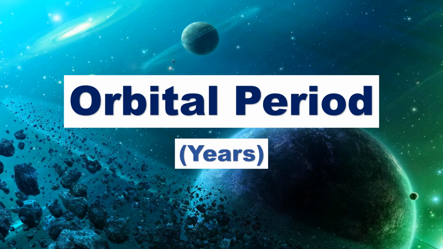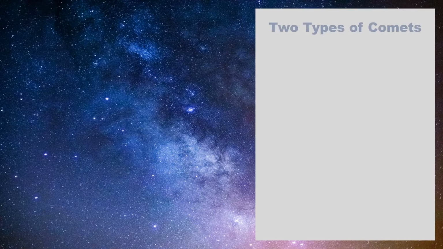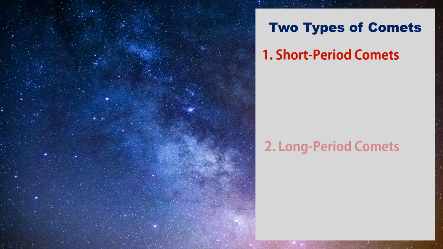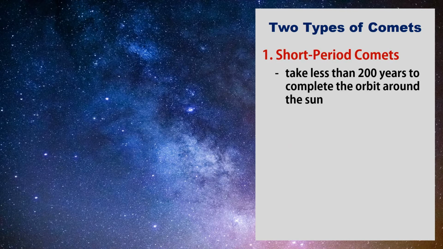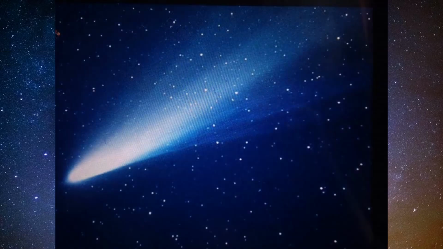Orbital period in years. The orbital periods of comets are ranging from 75 years to 250,000 years. There are two types of comets. The first are the short-period comets, and the second are the long-period comets. The short-period comets take less than 200 years to complete the orbit around the Sun. They originate from Kuiper Belt. The example of short-period comet is Comet Halley.